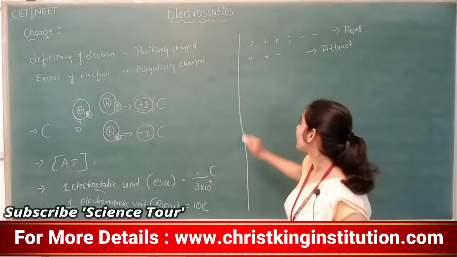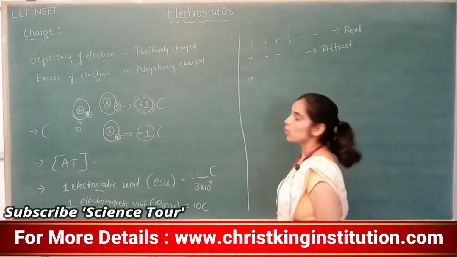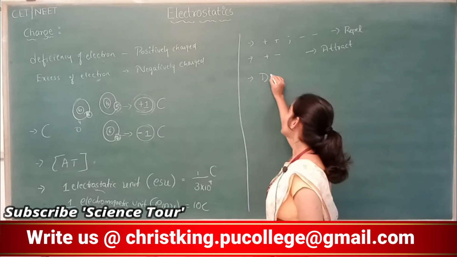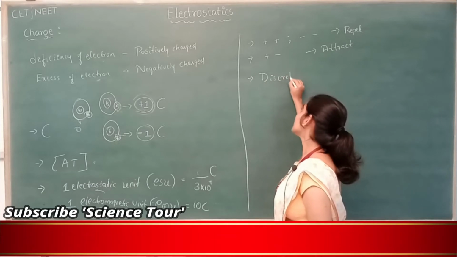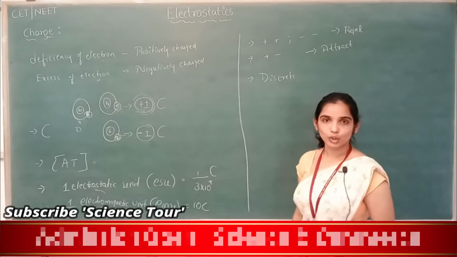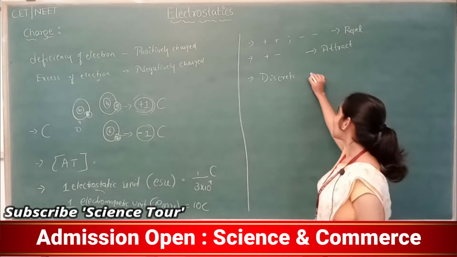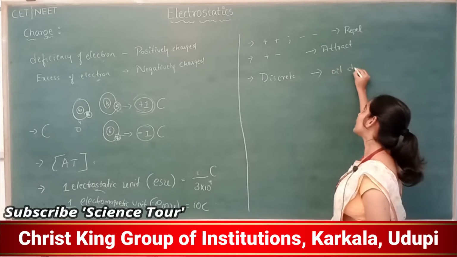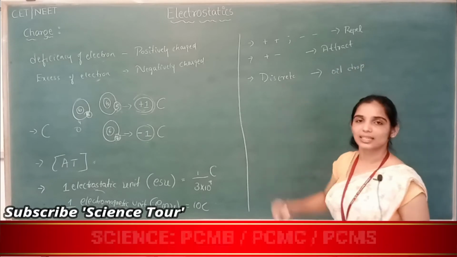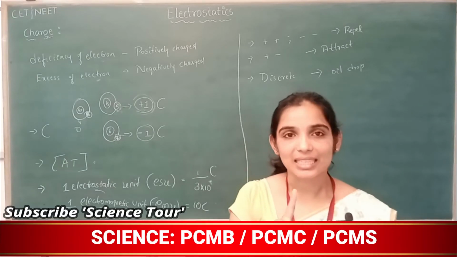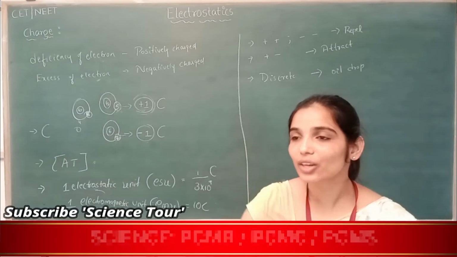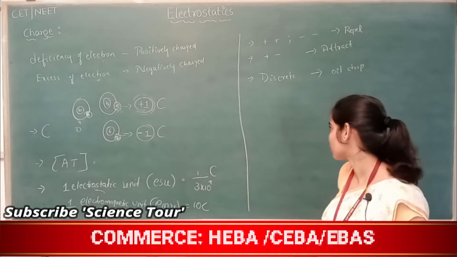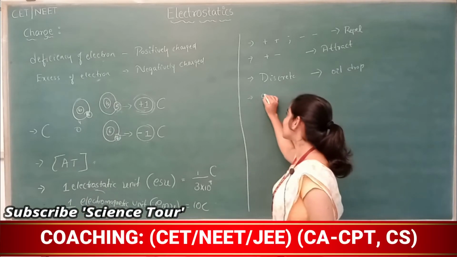Like charges repel each other, unlike charges attract each other. Correct? Okay. Now, charges are discrete. They are not continuous, they are discrete in nature. So, who discovered that? Millikan. From his oil drop experiment, he discovered that charges are discrete in nature. They are not a continuous distribution. They are a discrete distribution, and they are quantized.